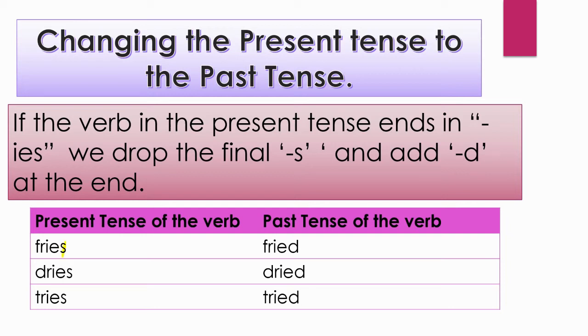Okay, now let's see the next. The present tense of the verb dries is changed to the past tense by dropping the s and adding d to it to form dried. Next, the present tense of the verb tries is changed to the past tense by dropping the s and adding d to it to form tried.